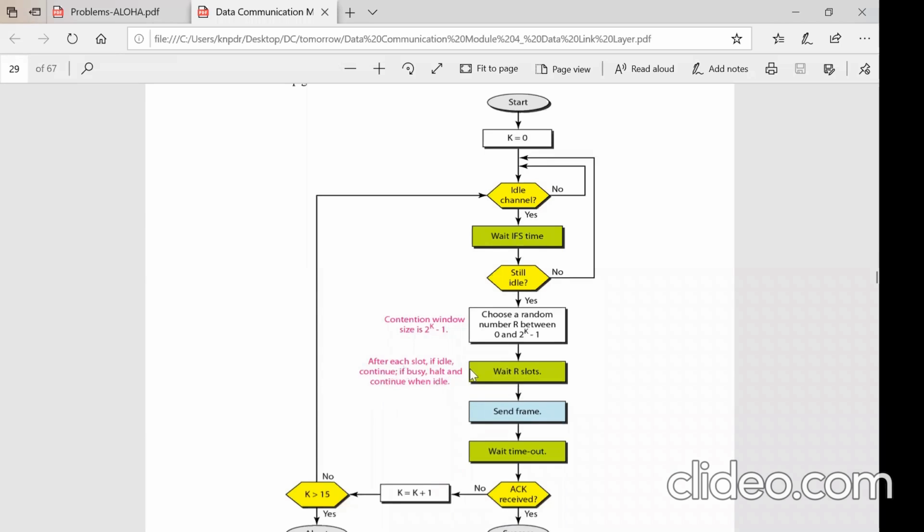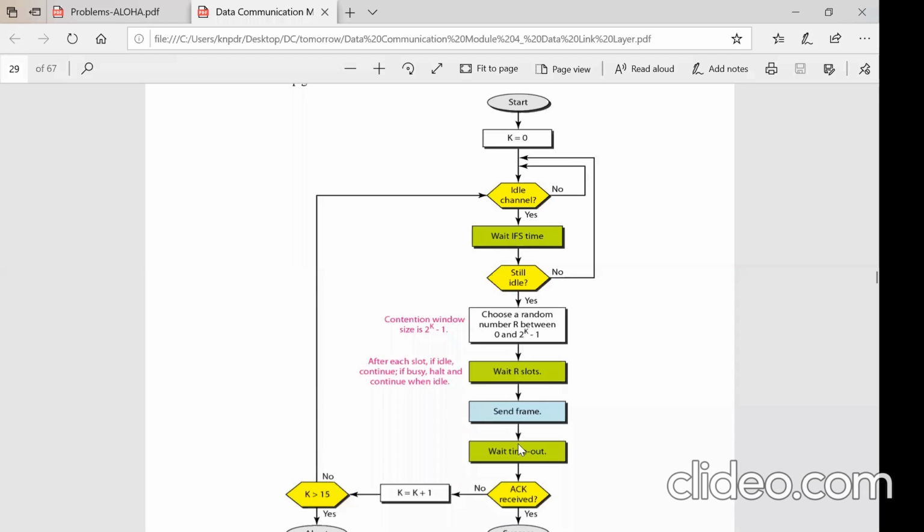After each slot, it will check for the idleness of the channel and continue. If it is busy, it halts, right? It halts and waits there, which means it keeps on introducing wait slots until the channel becomes free. That may keep growing. So once it finds in that duration that the channel is free, it sends the frame, and after sending the frame, waits for the acknowledgement, right?